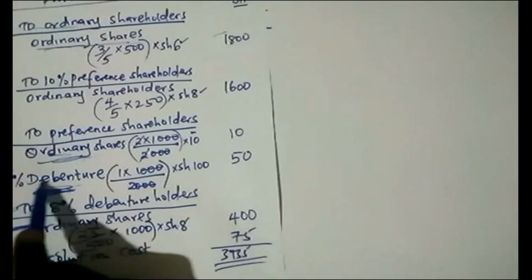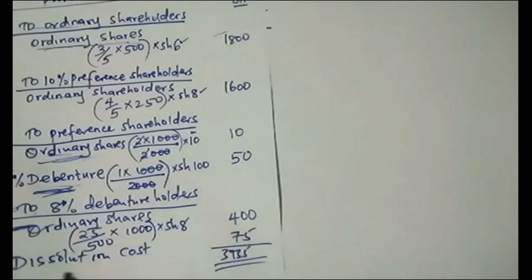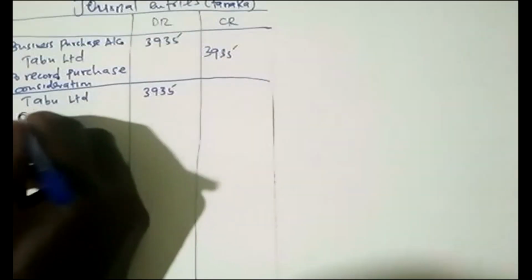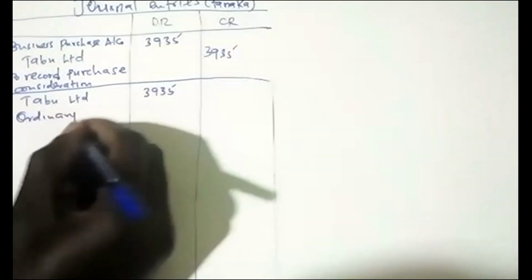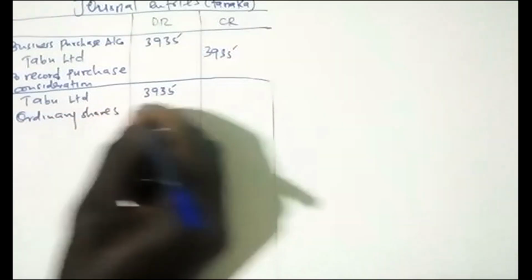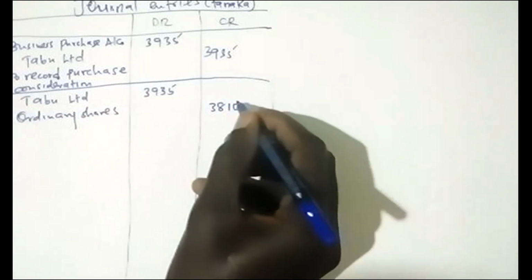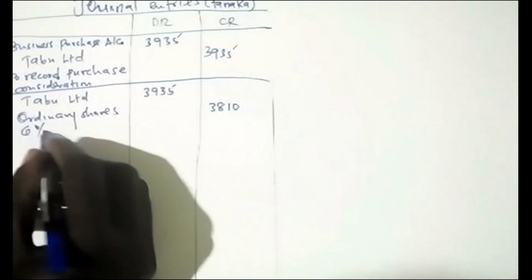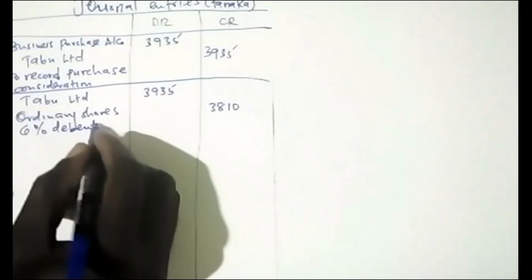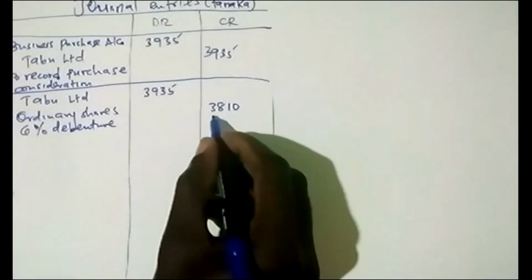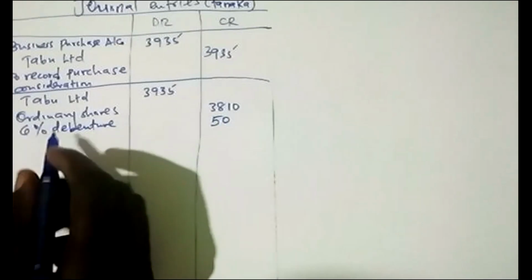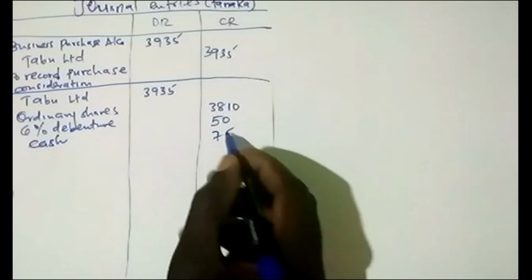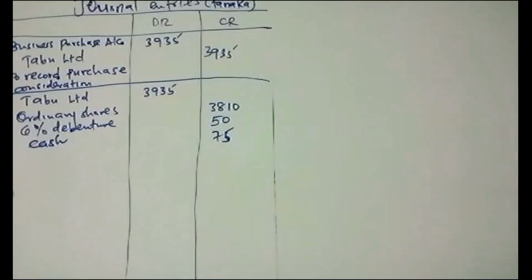Then there's debenture which I will record here, and there's this cash of 75. So they were given ordinary of total value of 3810. Then there was that 6% debenture. So the 6% debenture was 50. And there was that cash of 75 to behave like a dissolution cost.